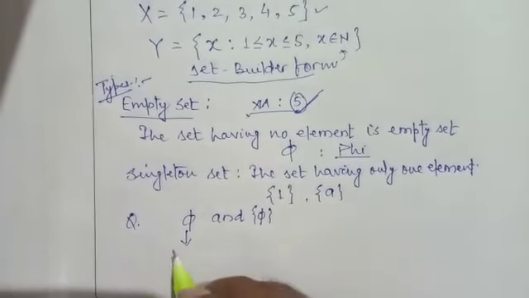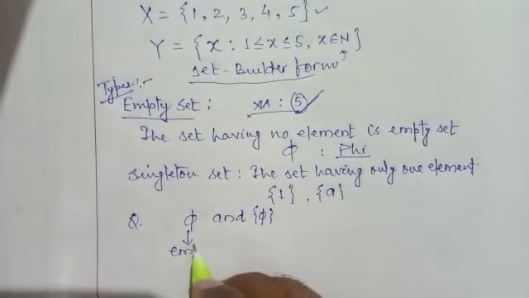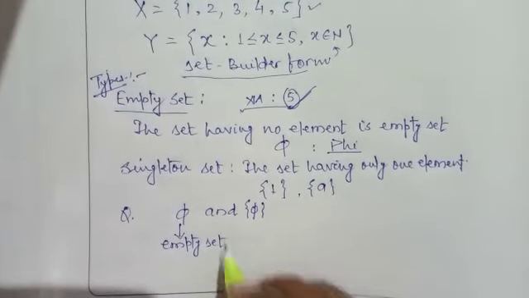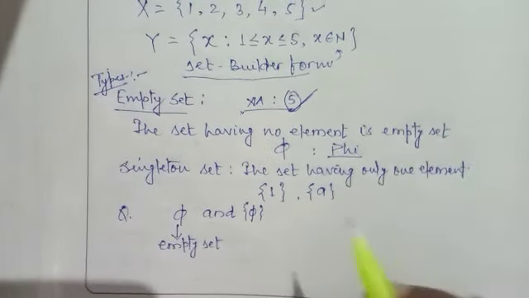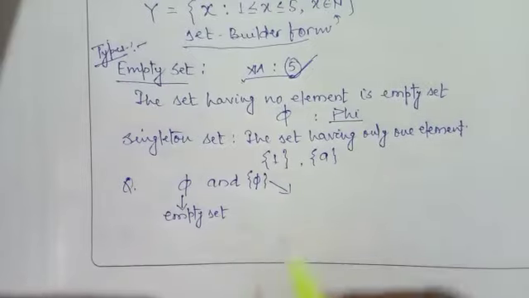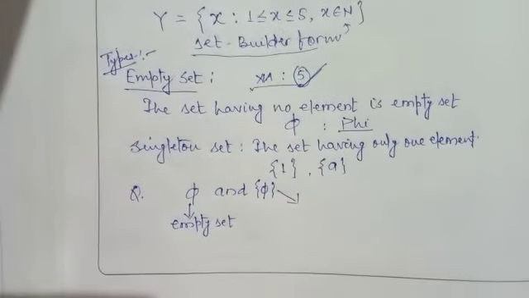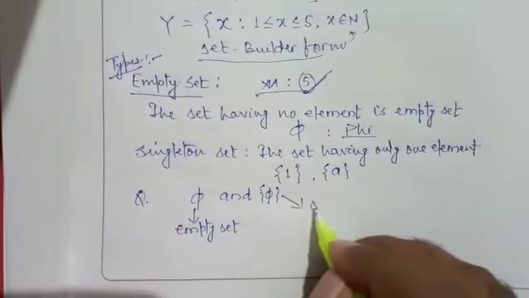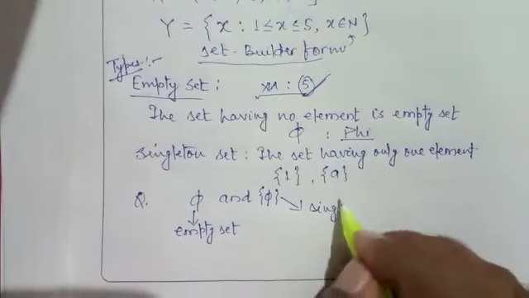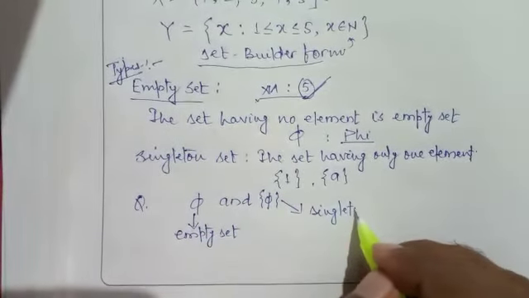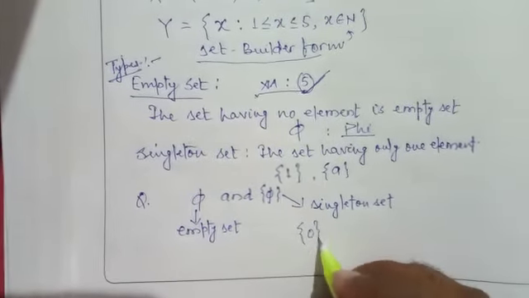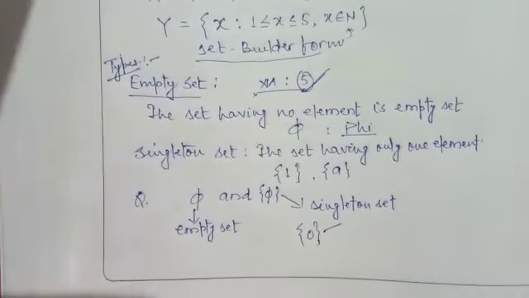This phi is empty set. Empty set means it has no element at all. But this is the set which has exactly one element. So this is a singleton set. Similarly, 0 within brackets is also a singleton set.